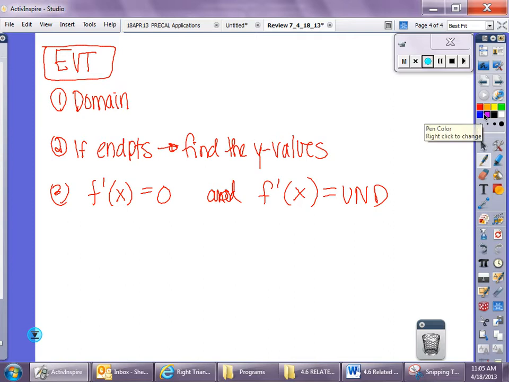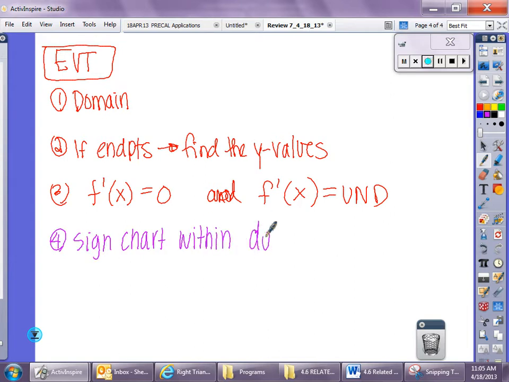Now I'm going to do my sign chart within domain. And here's where we cross out values not in domain.